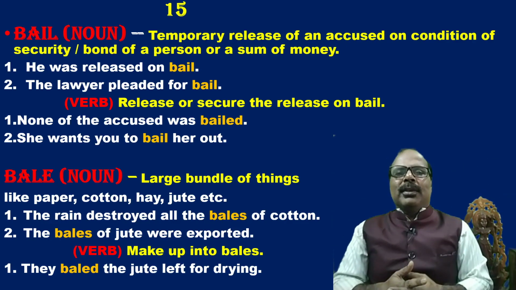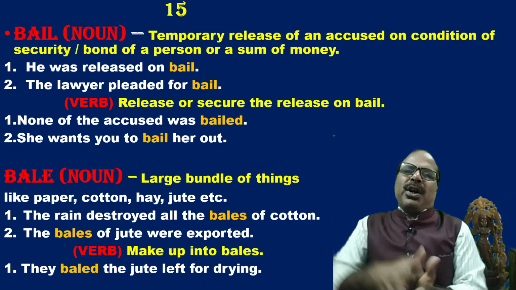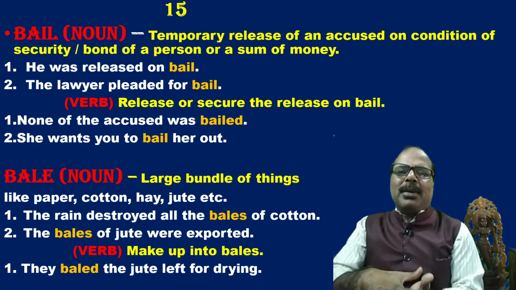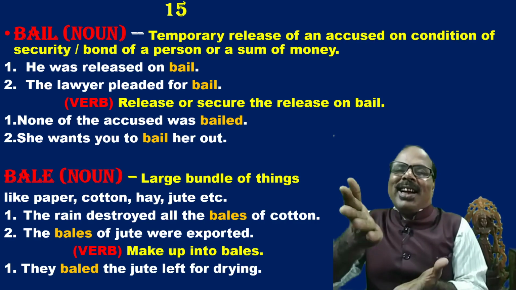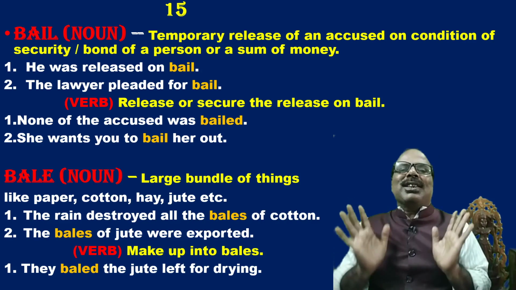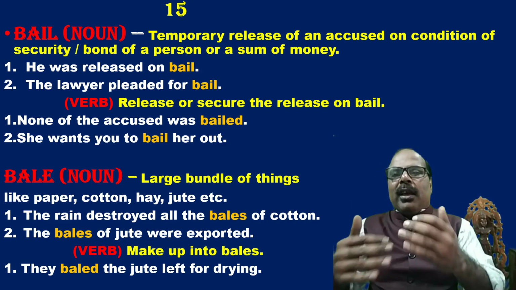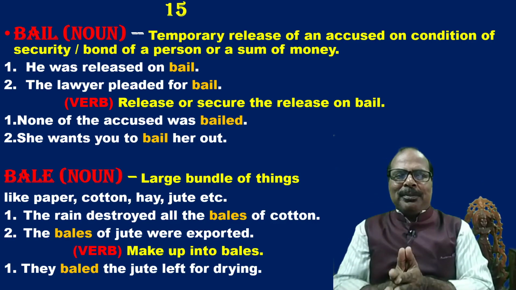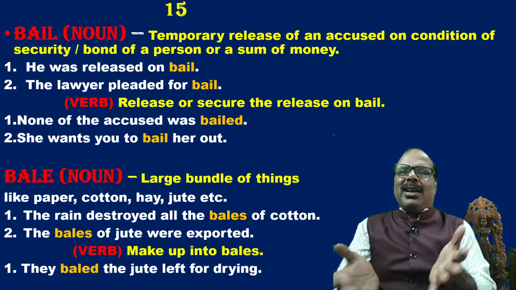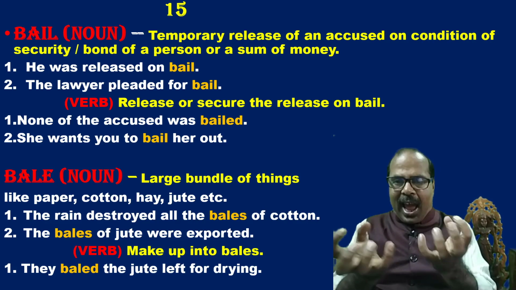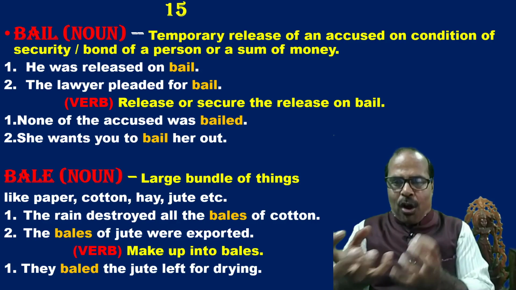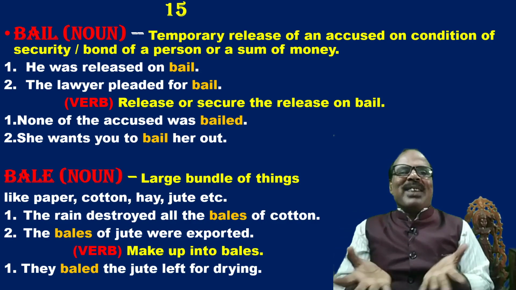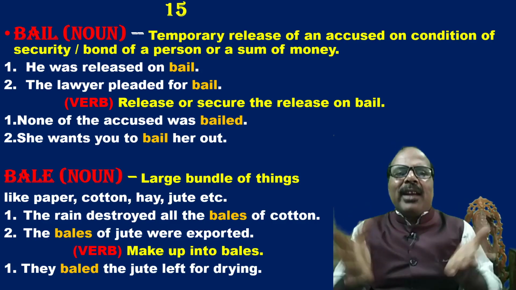He was released on bail. And for that reason, he must produce a security. Security in the form of a person, that means a person must give his assent that he will stand as a security. Again, he can be released with the security of a large sum of money. The lawyers fight for that in the court to get the accused out of police custody or jail, and the lawyer pleaded for bail.